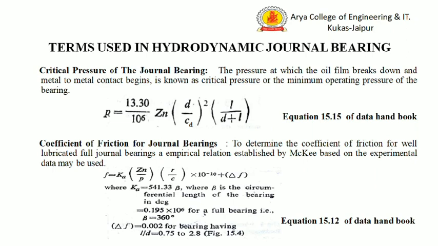Next is the coefficient of friction for the journal bearing. The coefficient of friction is determined by the Mckee experimental equation, given by equation 15.12.